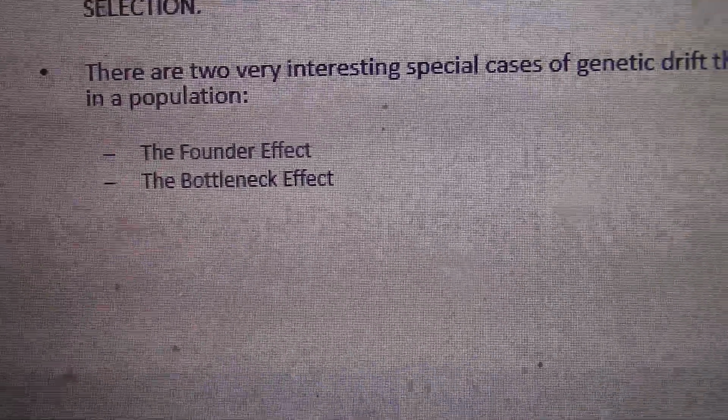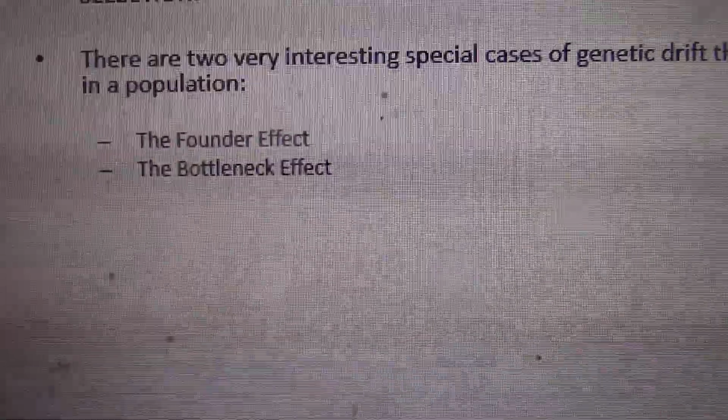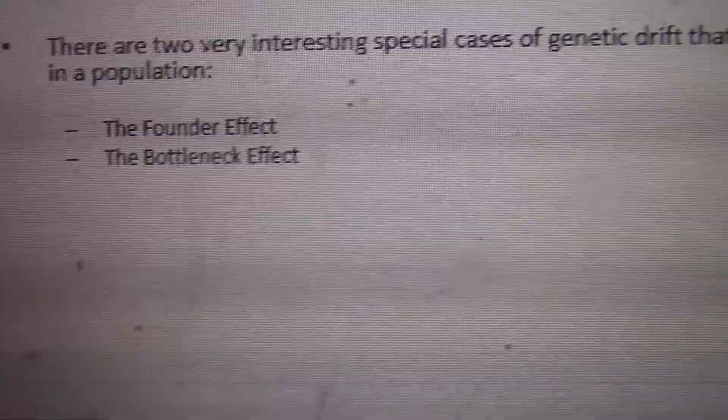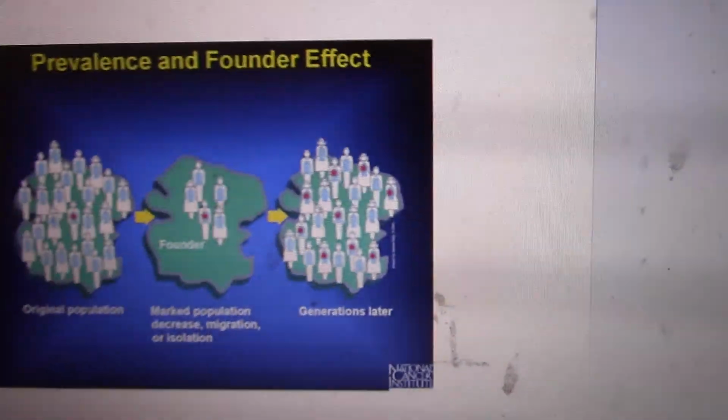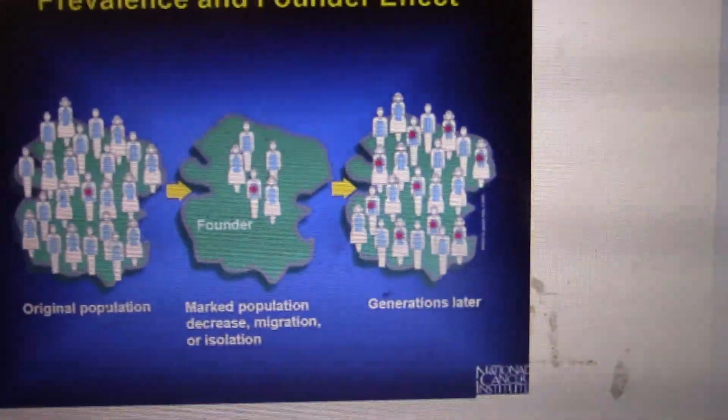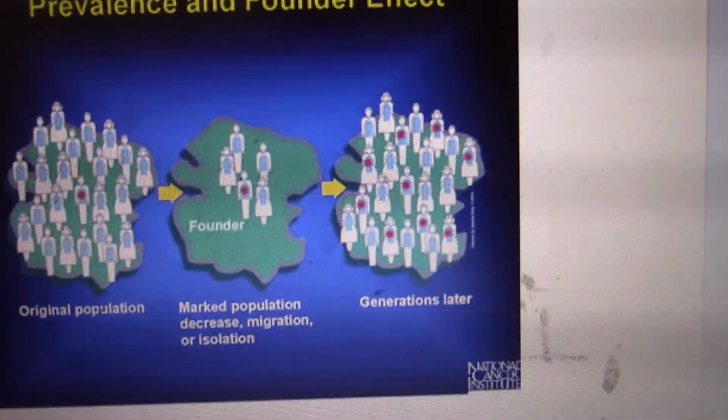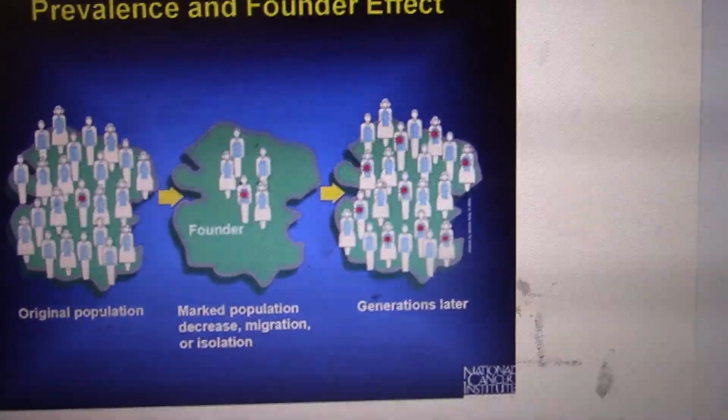So with drift, there are 2 big issues that cause genetic drift. And these effects are called founder effects and bottlenecks. So you can have a population. So this is the founder effect. The founder effect is when, so this is slide 29, the founder effect is when you have,